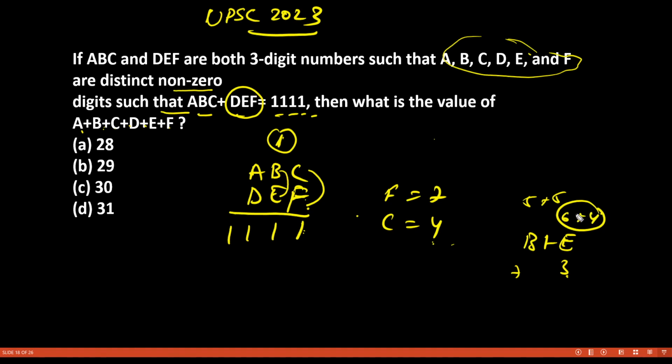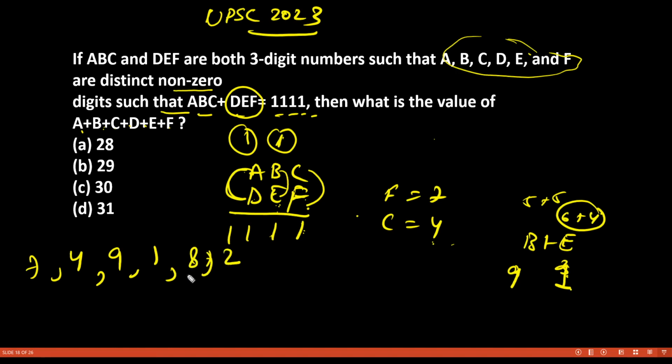So what are the options? See, I can use 9, I can use 1. Then this will be 11, then 1 carry over. Now again I have to make this 10 and 1 will be carry over, so this will be 11. Now I cannot use 7, I cannot use 4, I cannot use 9, I cannot use 1. So to make 10, I'll use 8 and 2. Now sum all these digits.